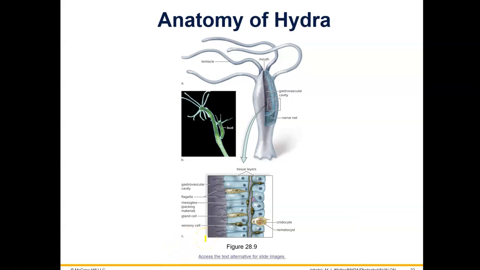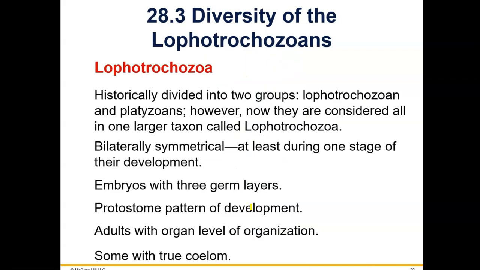And then we have the mesoglea, which is the layer in between the endoderm and the ectoderm tissue. That's where the mesoglea is, whereas there's a whole lot more mesoglea in the body of the Ctenophora.